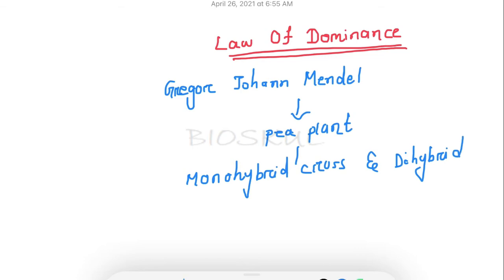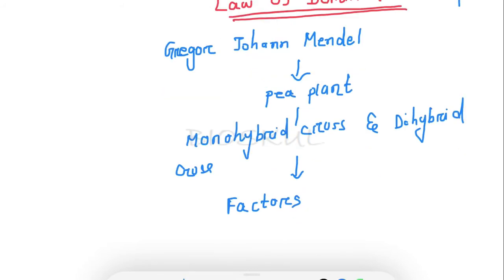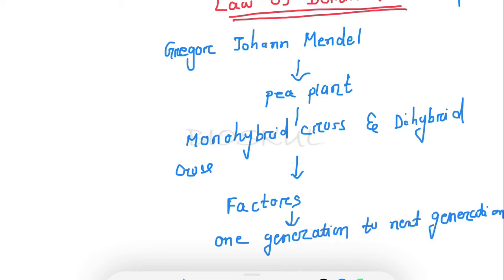He did both monohybrid and dihybrid crosses in pea plants, and from his experiments he came to know that there are factors which transfer from one generation to the next generation. From this idea he proposed the laws of inheritance. The factors are now known as genes.